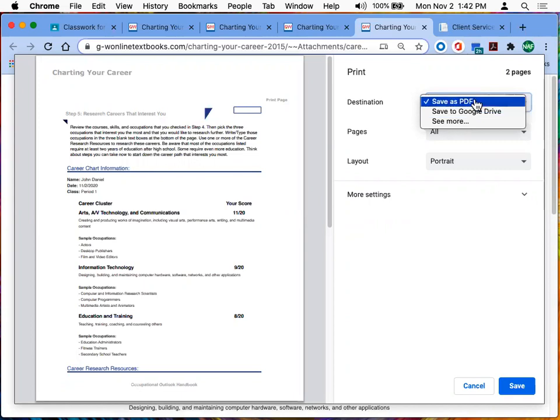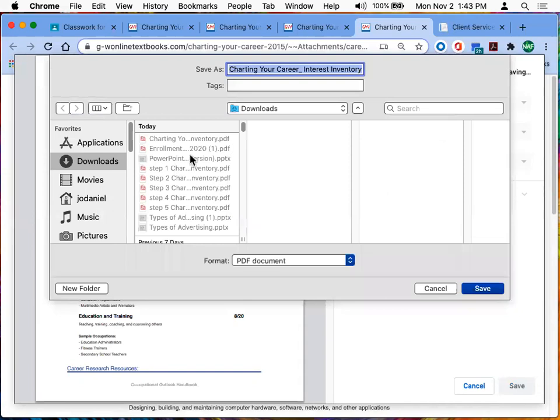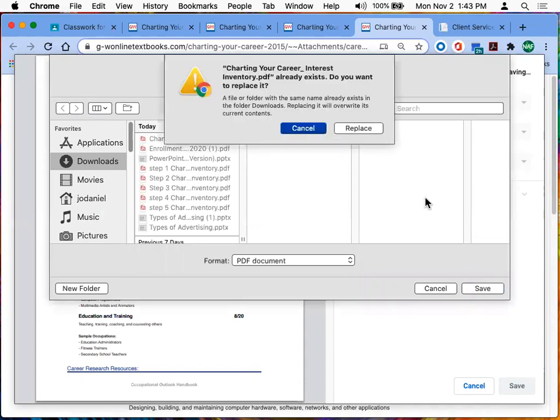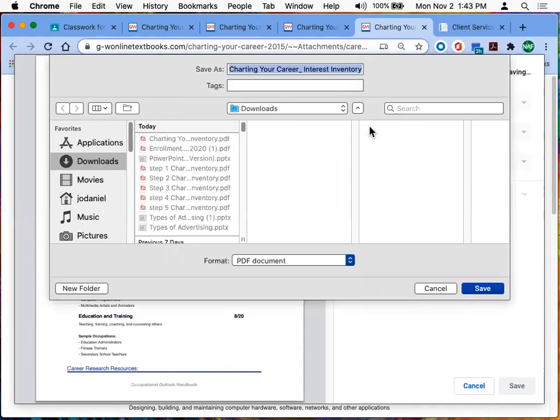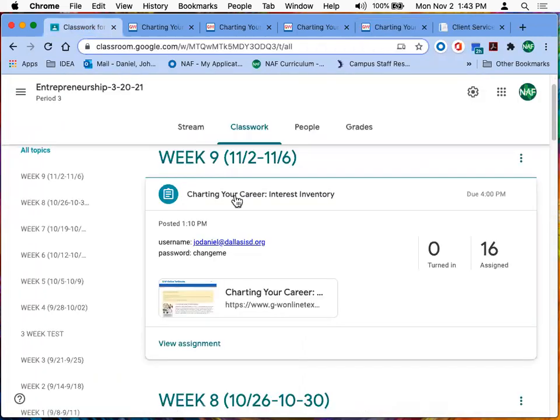And when you select save as PDF, it will have a save button at the bottom here. And you'll just save it on your computer. If you press save, it will ask you where you want to save it. Yours will probably look different, but pick a folder on your computer, and you don't have to really rename it. Just save it somewhere. I've already saved it once, so it's going to ask, do you want to replace it? Yeah. So now it's saved on my computer. I'm just going to upload it in the Google Classroom in the assignment. I'm going to just go File and browse on my computer and then upload it and press Submit.